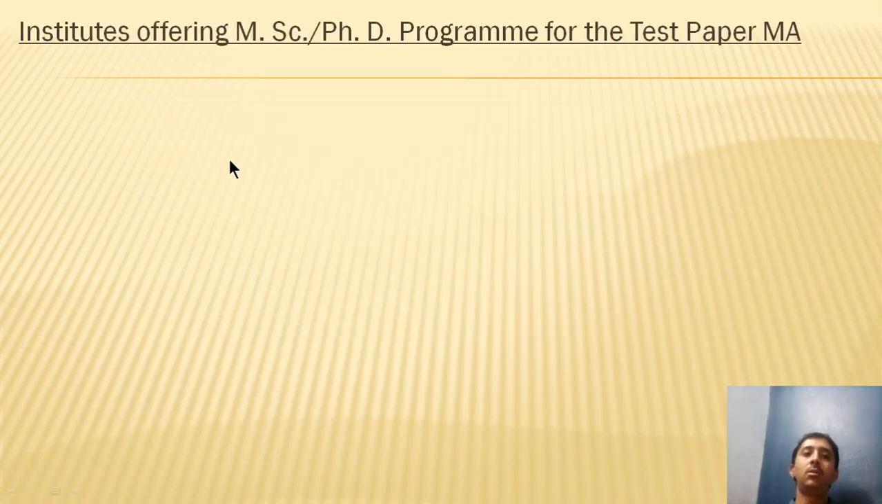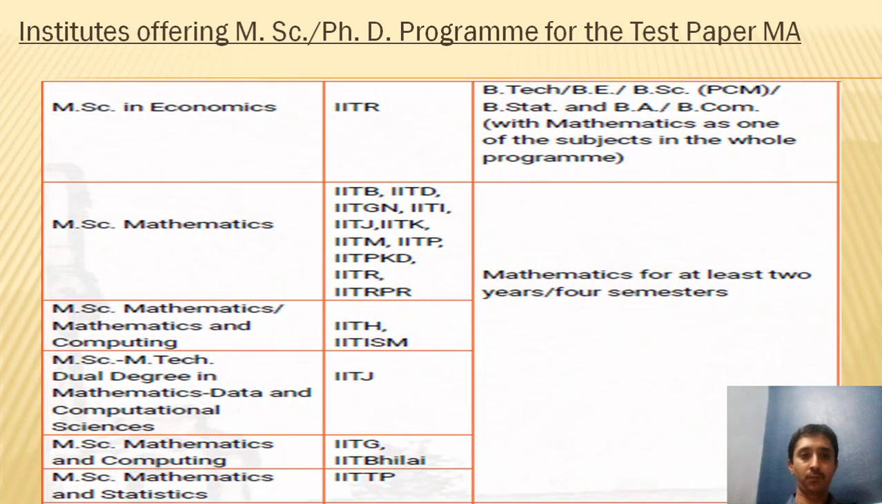Now moving on, we look at the institutes which are offering MSc or PhD programs for the test paper MA. From now on, I will only be concentrating on the mathematics paper. As we can see here, IIT R is going to be offering MSc in economics, and for that you will have to choose mathematics for JAM, and the prerequisite is that you will have to have a bachelor's degree in any of these combinations.